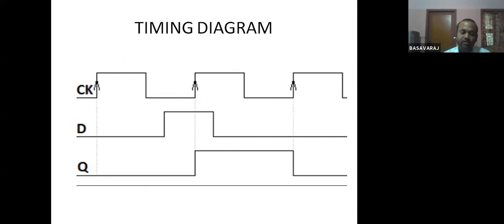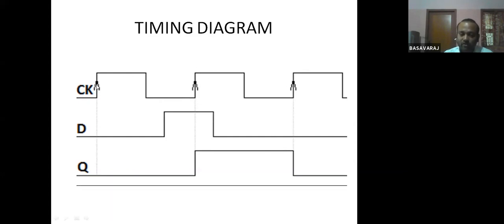This is the timing diagram for a D flip-flop. I think the RS flip-flop was a bit complex to understand; I hope this will be a much easier one. Here you can see the rising edge of the clock comes here. At the rising edge, D is equal to 0. Therefore, Q will become 0, and Q will remain 0 till the next rising edge of the clock.